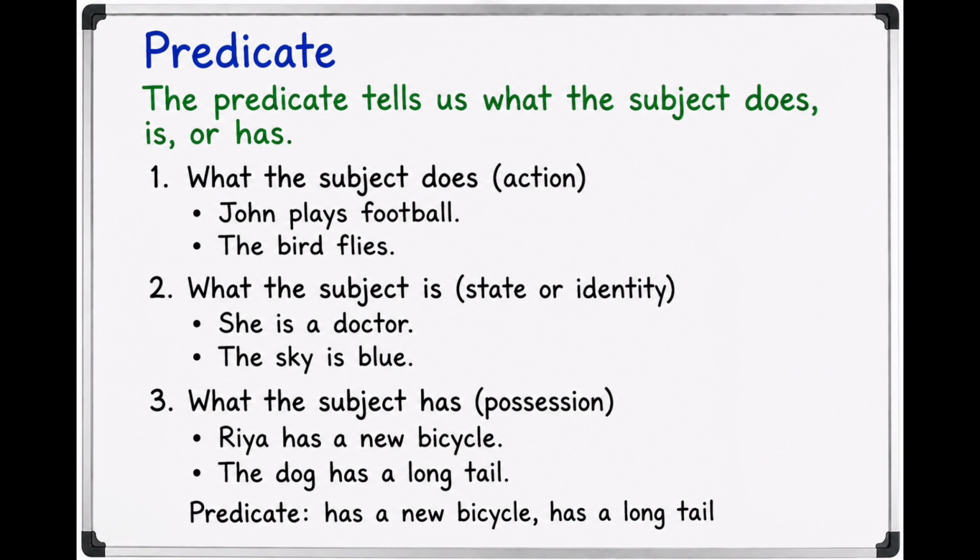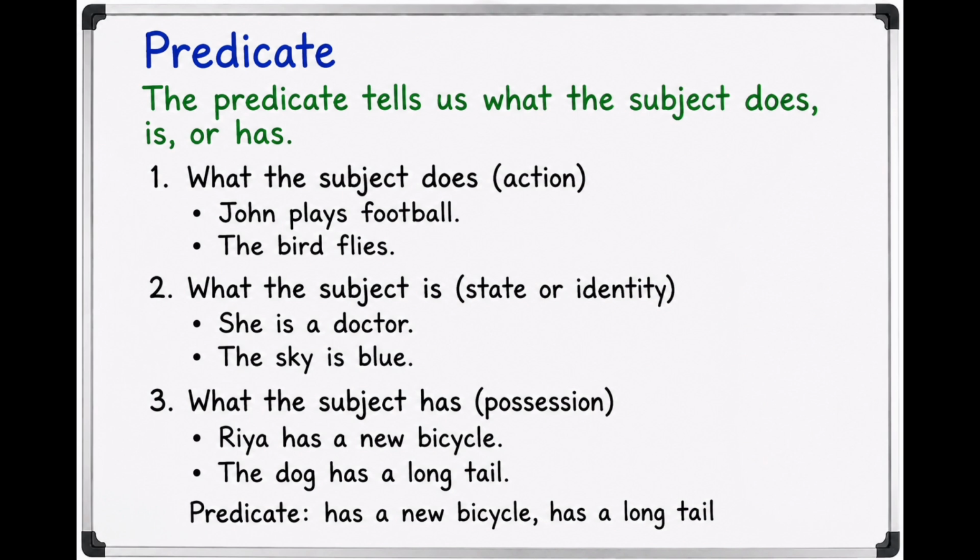The bird flies. Here the subject is the bird and the action is flies. So flies is the predicate of the sentence. Second point, what the subject is, which shows the state or identity of the subject. Example, she is a doctor. Here the subject is she. Verb is and the predicate is a doctor, which tells us what she is or her identity.